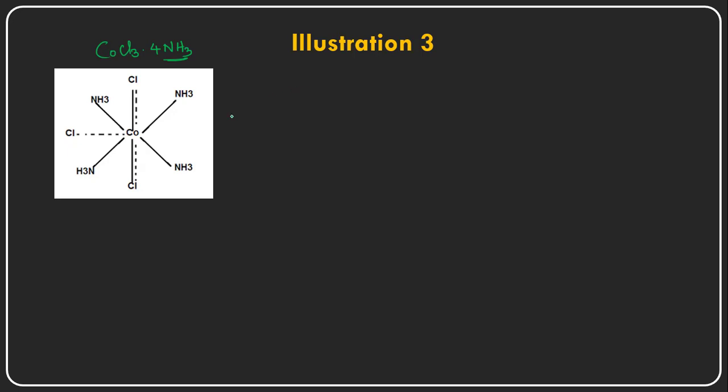So let us write the chemical formula of this complex. Cobalt, NH3 taken 4 times, 4 ammonias are there, and how many chlorides are inside now? 2 chlorides, because these 2 chlorides are balancing the primary as well as the secondary valency. So Cl2, and 1 Cl is outside the coordination sphere, and it dissociates into ions in the presence of water.